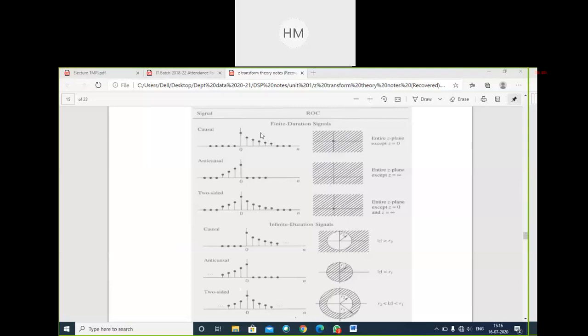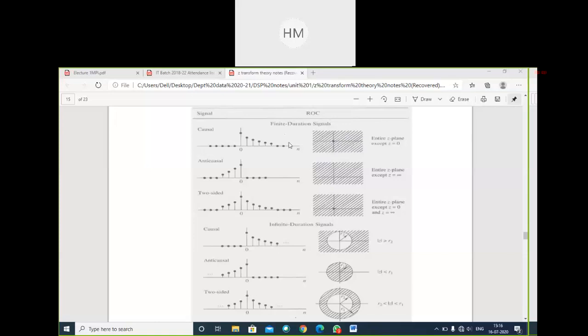So causal system, that means the signal doesn't exist for n less than 0. For n equals 0 till the duration, your signal exists. In this we are considering finite duration signals. The signal is having a limit, any limit, but it is not infinite. n is equal to 10, n is equal to 20, n is equal to 100. Any number of samples, but it is of finite duration.